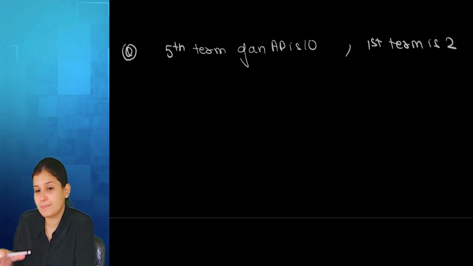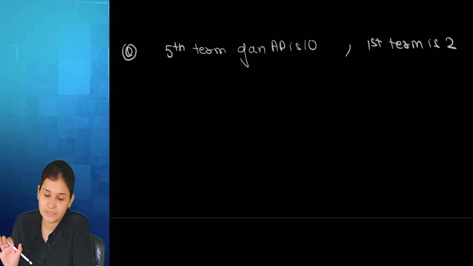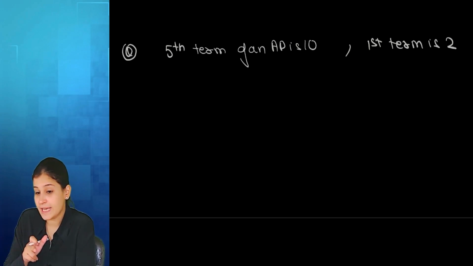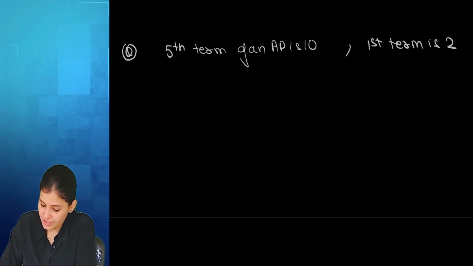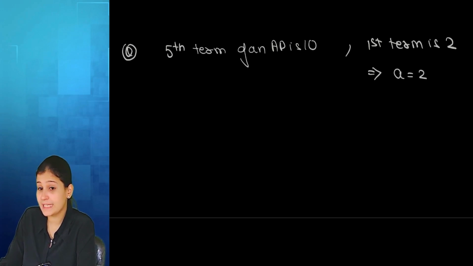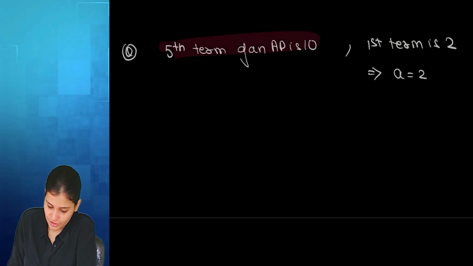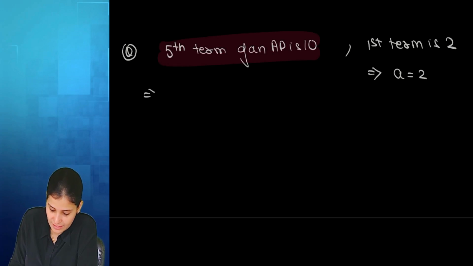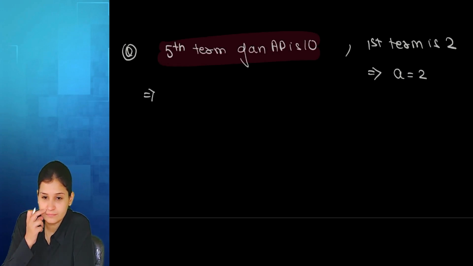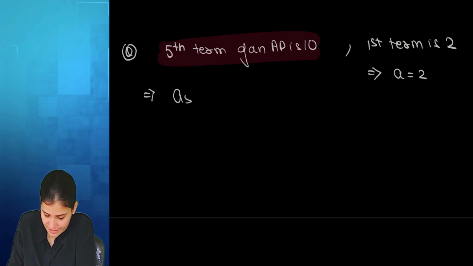In every AP, you are given A and D. In this case, I have given you the first term, that means A is 2, right? What is missing here? Difference. So in order to find the difference, we have been given additional information here. So how do we write the fifth term? A5, and what is the value of A5? 10.